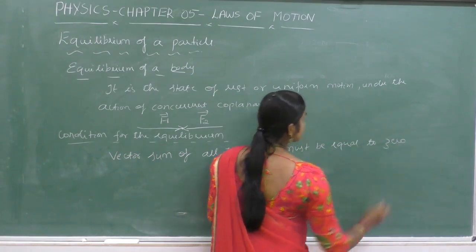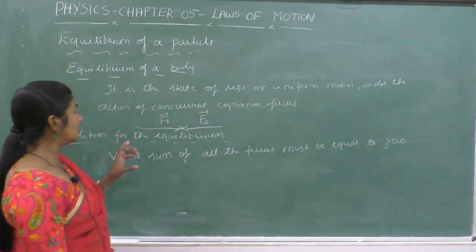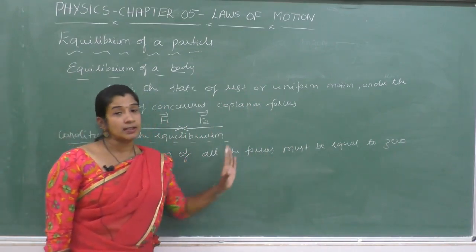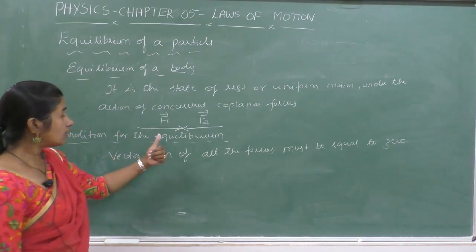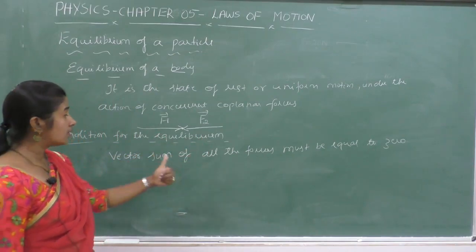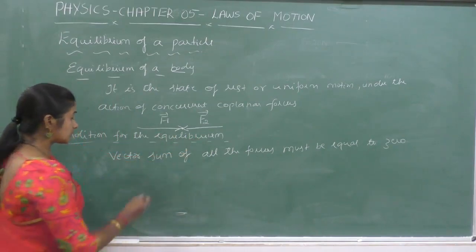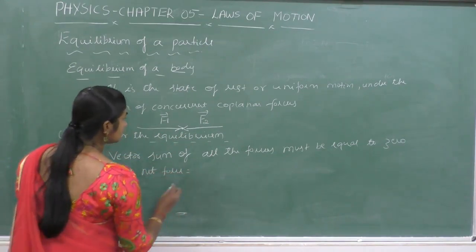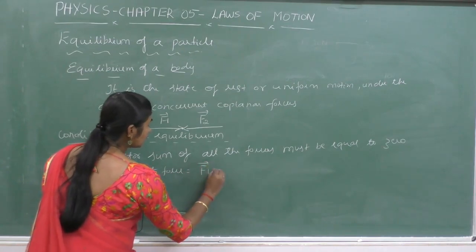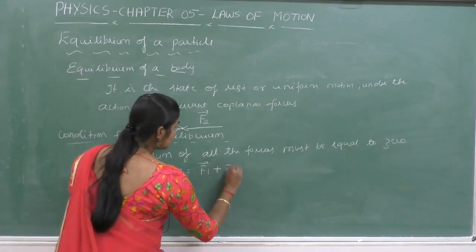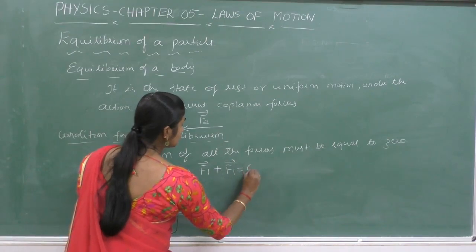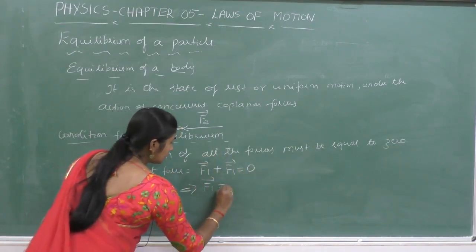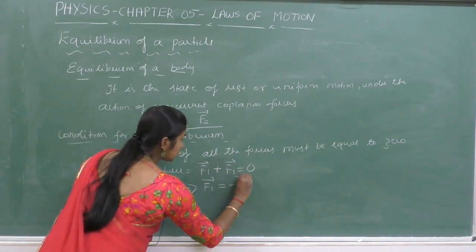That means, as you have already studied, net force should be equal to 0. The vector sum of all the forces must be equal to 0. Then in this case, the net or resultant force is equal to the vector sum of the two forces, F1 plus F2, that should be equal to 0, which implies F1 is equal to minus F2.